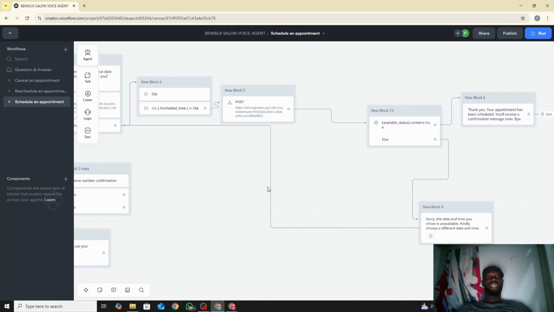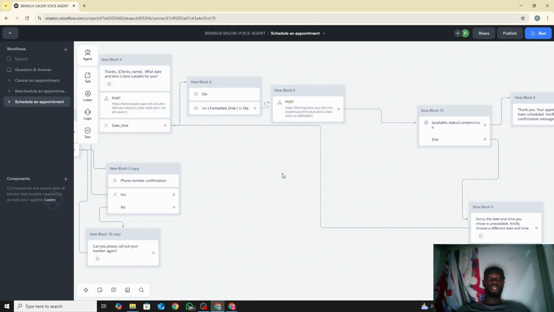So if you have any question, like I said, I'll be dropping the prompt I used for the first one there. The other ones are easy to jot down, so it won't be necessary for me to post those. If you have any question, you can reach out to us or you can comment, and I'll be able to put it through in the whole thing.